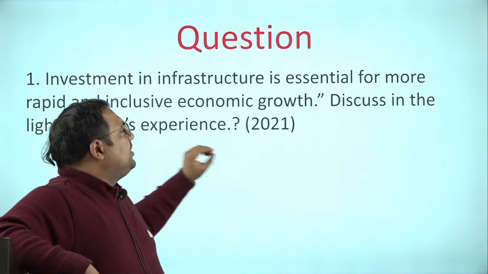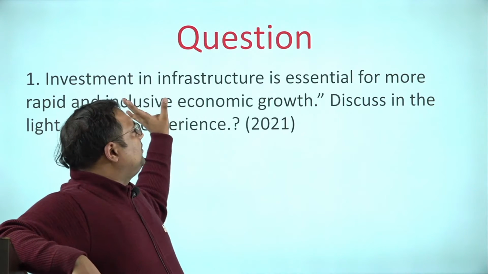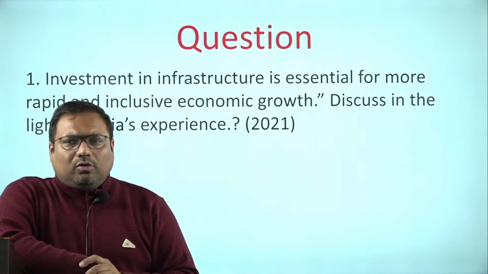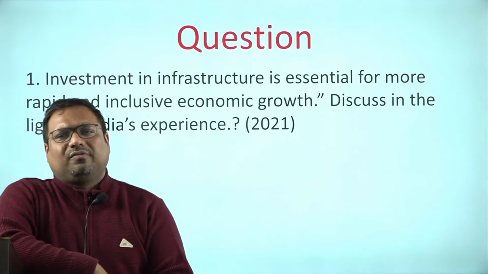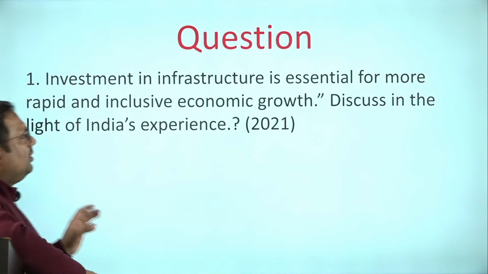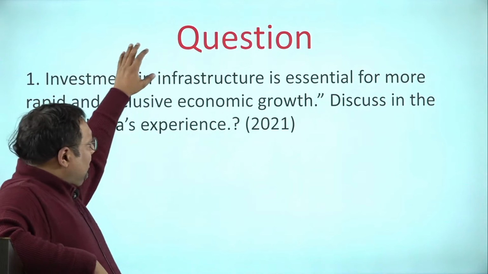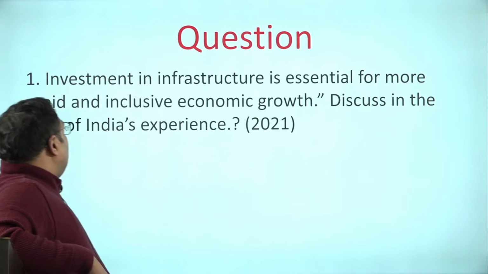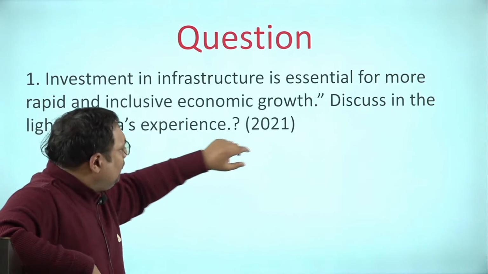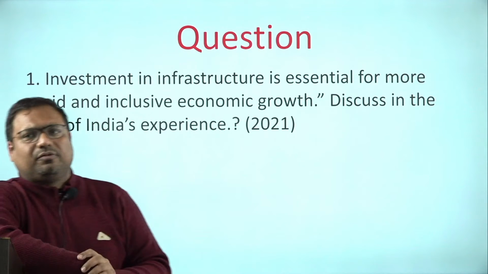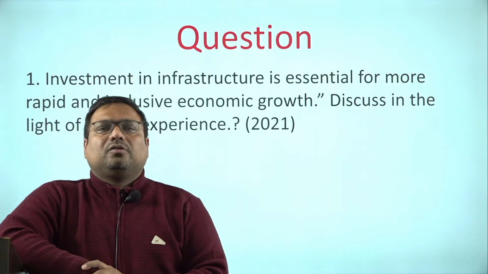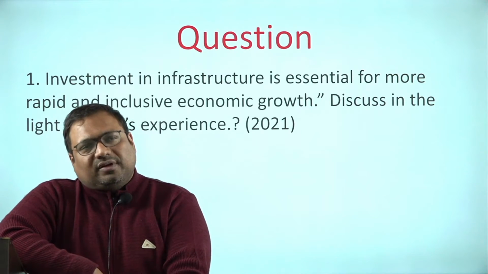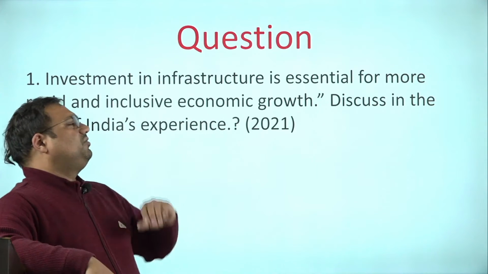Investment in infrastructure is essential. So, if you just look at half of this statement, it says infrastructure is essential. We cannot grow, or we should not make a growth plan, without a plan for infrastructure investments. So investment is essential definitely, but within that, in infrastructure, it is absolutely required. Now, what are the outcomes? The question says for more rapid and inclusive growth, and that is what we need to establish. So we need to establish that infrastructure has impact on growth. We need to establish that infrastructure also has impact on inclusiveness.